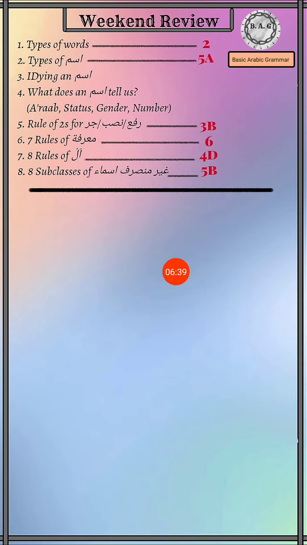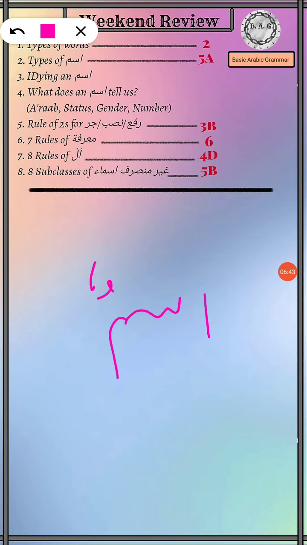Well, so far, if I say ismun, we know about tanween, and tanween is always present on an ism. So you can very safely say that if you find a tanween on an ism, it's 100% going to be an ism. There's no other possibility.